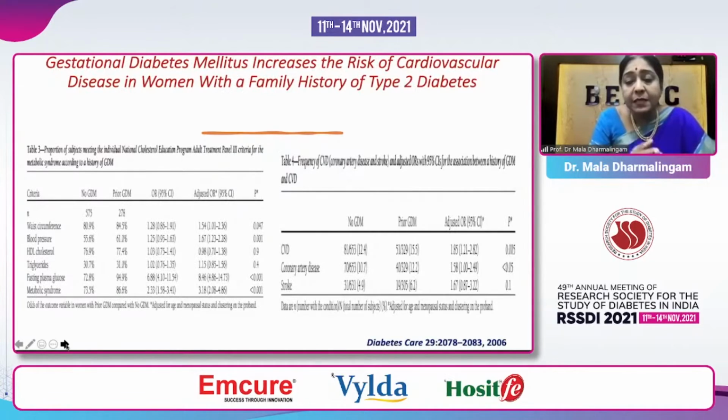This was another study, around 2006, which said that women who had GDM and also a family history of type 2 diabetes were more highly prone to cardiovascular disease. Here again, blood pressure was significant, and fasting plasma glucose and metabolic syndrome were significant. Coronary artery disease showed a trend and CVD was significant, but stroke did not show much of a difference. So both studies go on to say that gestational diabetes is a risk.